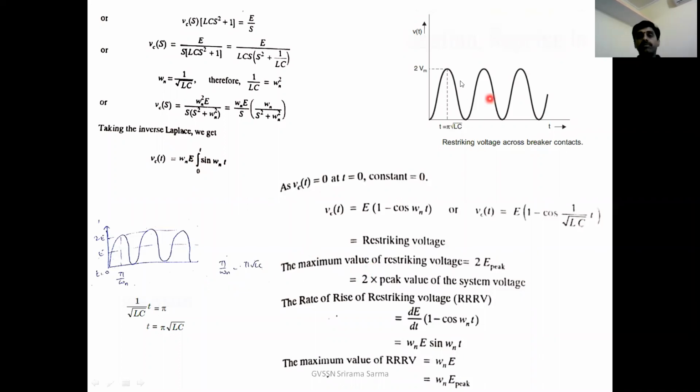If you observe this graph, the maximum restriking voltage is 2 Vm. As we have seen, the maximum restriking voltage occurs when omega nt is equal to pi. That means when omega nt is equal to pi, cos becomes minus 1, 1 plus 1 equals 2, so 2 into E peak, 2 times the maximum value of the fundamental voltage. This will occur at omega n into t equal to pi, that means t is equal to pi by omega n.